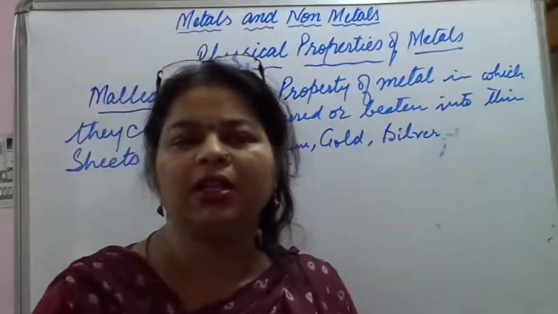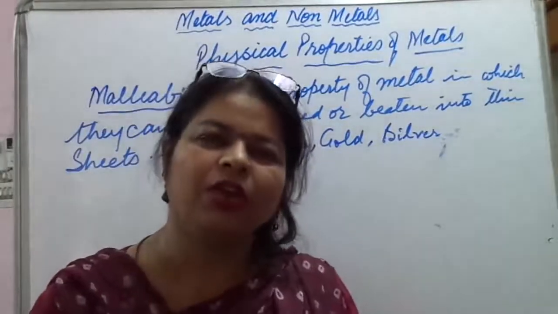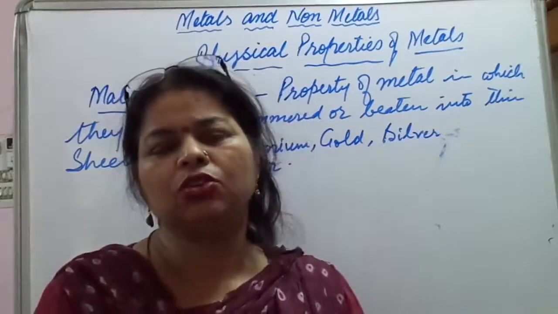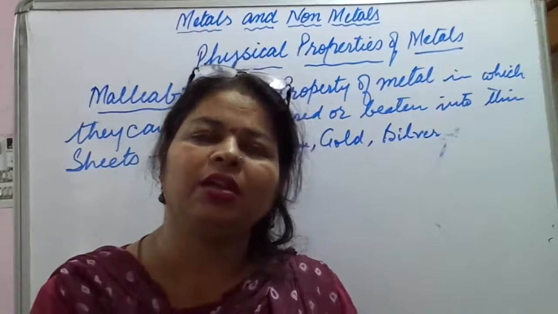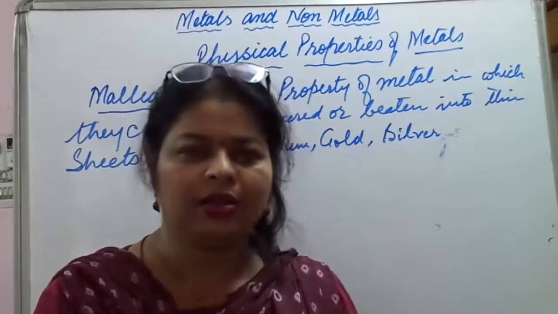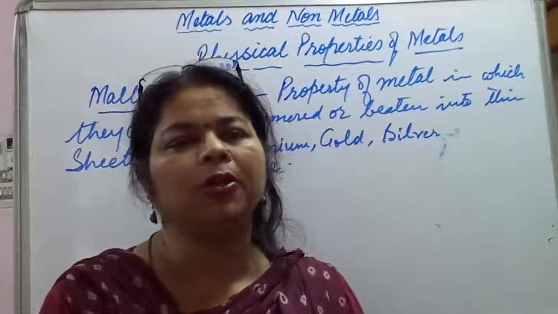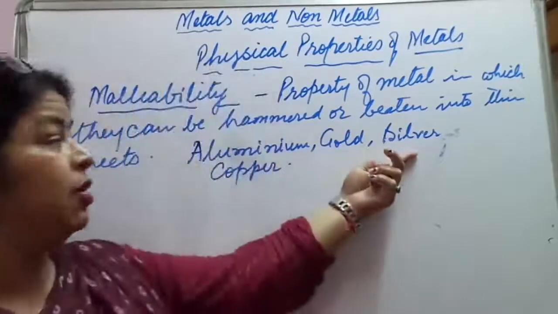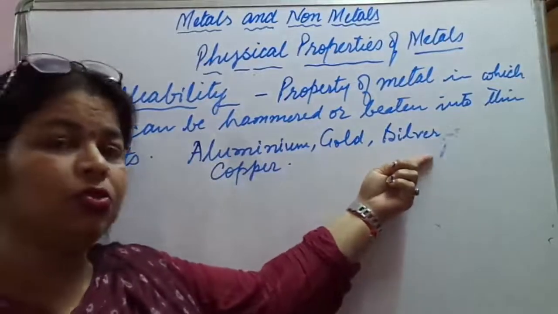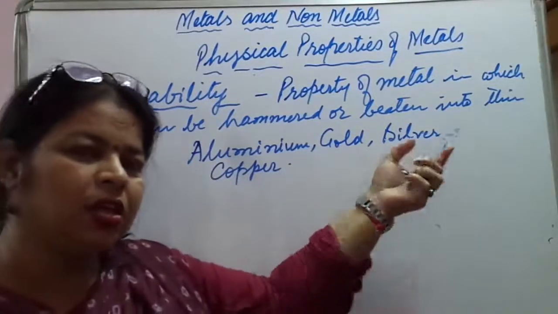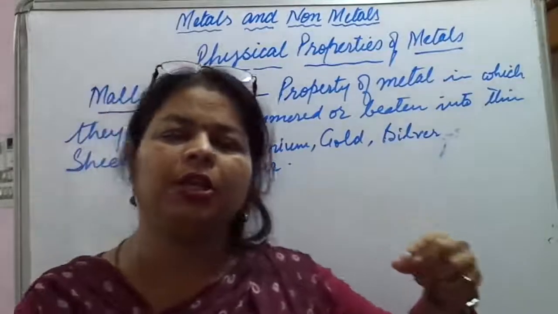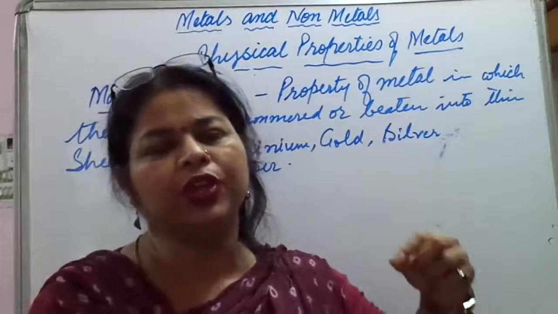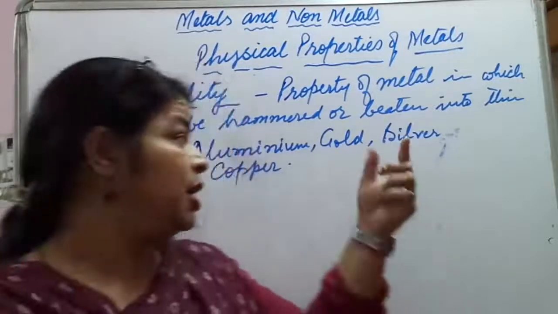For example, you might have seen that food is packed in thin sheets of aluminium. How could it be? It is beaten into thin sheets so that we can get very thin sheets or foil-like condition, because of the property of being malleable. In the same way, silver foil is used to decorate sweets. Just imagine how thin it can be beaten. They are pressed into very thin sheets.